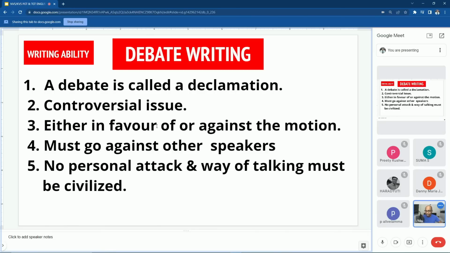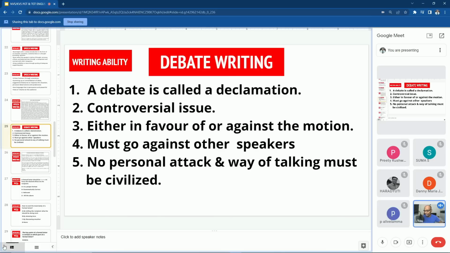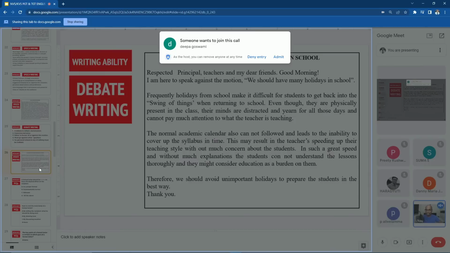speakers in the debate. No personal attack, and the way of talking must be civilized. You should not attack them rudely. You have to be very polite in debate writing. And then this is an example.